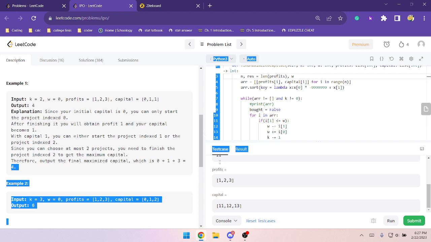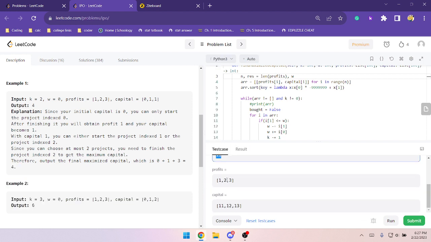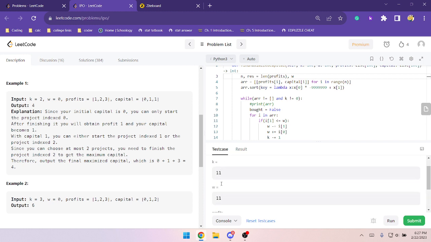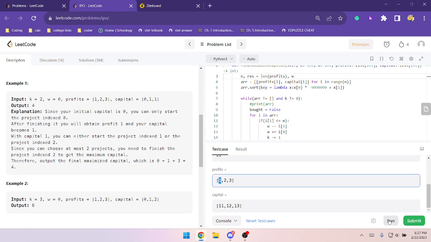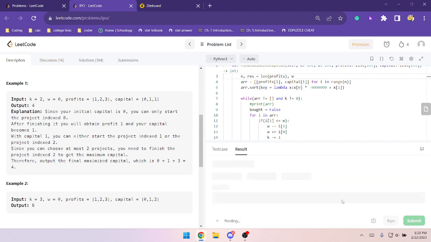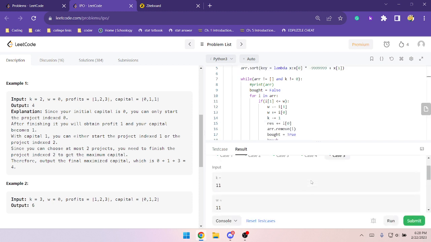Okay, you have W equals 11. You can buy as many as you want. You decide to buy this one, which gives you 1 profit. And then you return 12, right? That's it. They expect 17 for this question. How do they expect 17 for this question? Wait, I actually thought the output should have been 12, right?